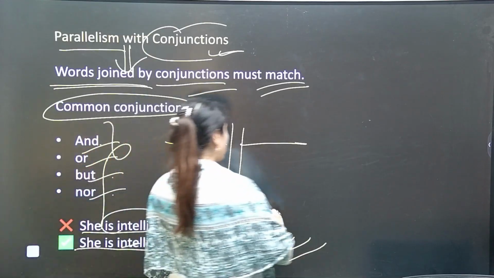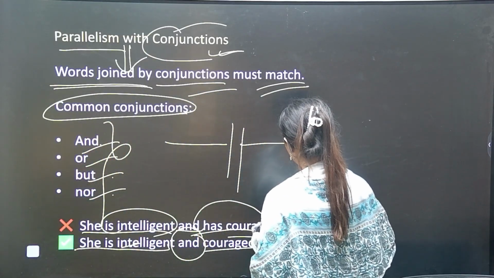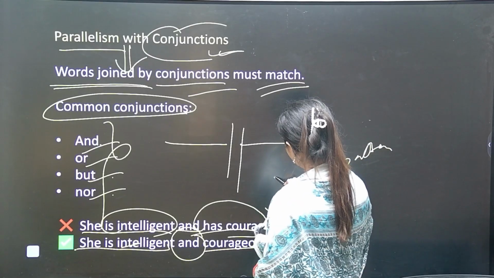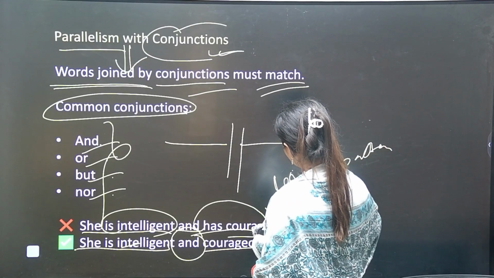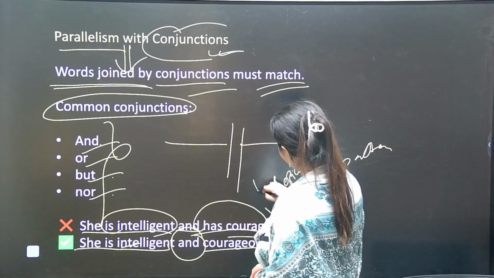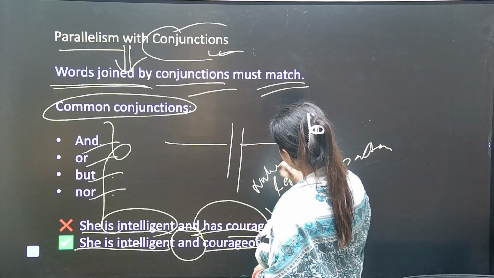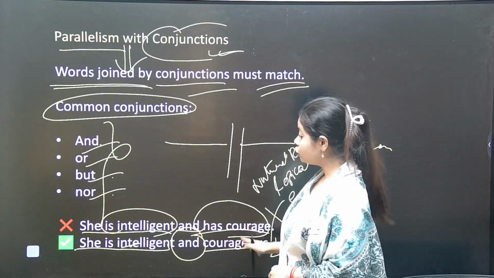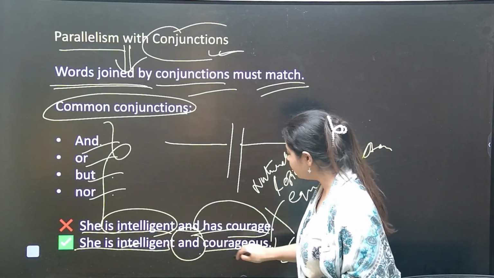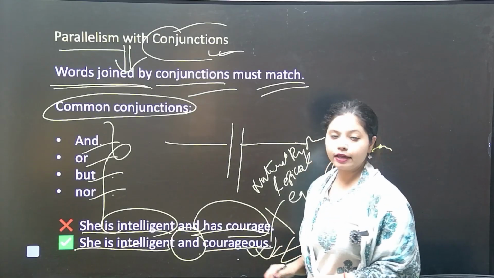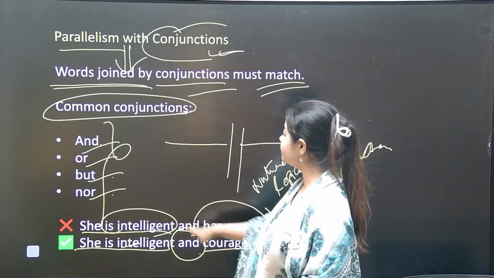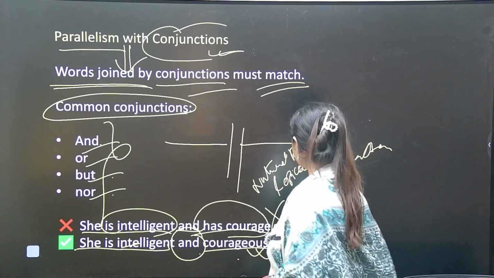It is not sounding equal pattern, not sounding logical, does not have a natural rhythm of the sentence. Yes, does not have the same pattern or not. So here she is intelligent and courageous goes obvious and goes logical. Yes, and follows the natural rhythm of the sentence, and it is parallel. Yes or no? Equal structure is there.